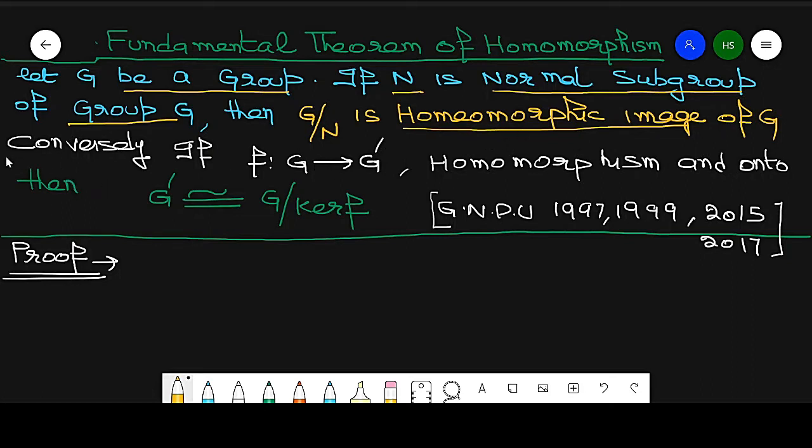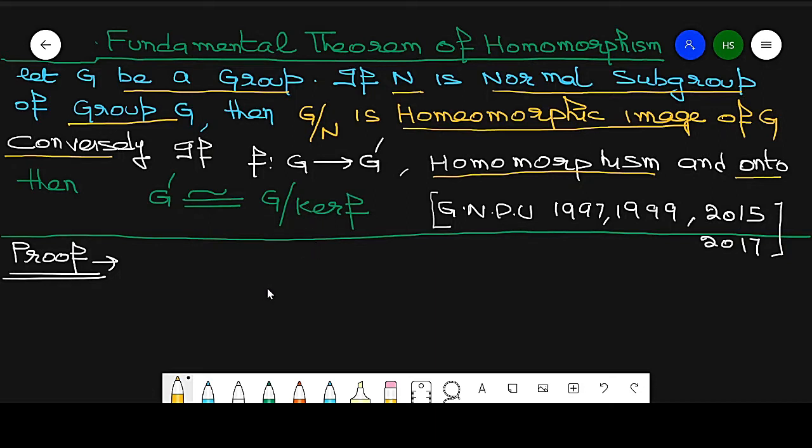Now the converse part: if f from G to G dash, where G and G dash are groups, is a homomorphism and onto, also we can say that G dash is a homomorphic image of G, then prove that G dash is isomorphic to G by kernel of f. So this is the statement of the fundamental theorem of homomorphism.